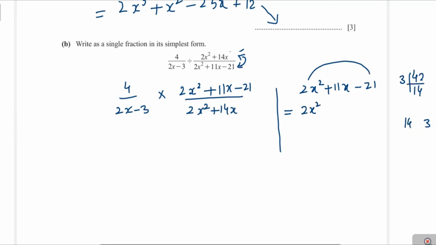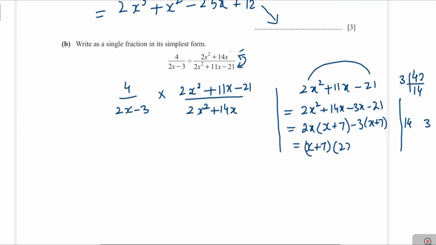We can write it as 2x squared plus 14x minus 3x minus 21, and taking 2x as a common factor, that is x plus 7, and minus 3 as a common factor, that becomes x plus 7. Now this expression becomes x plus 7 into 2x minus 3.